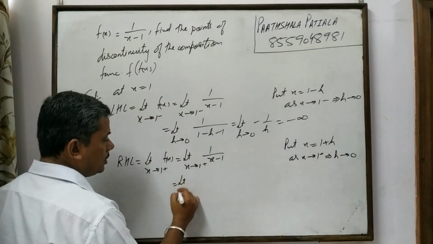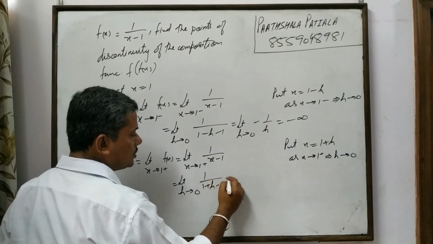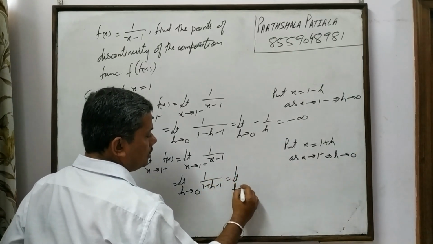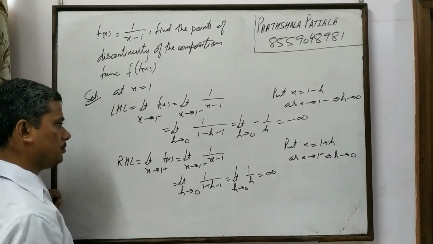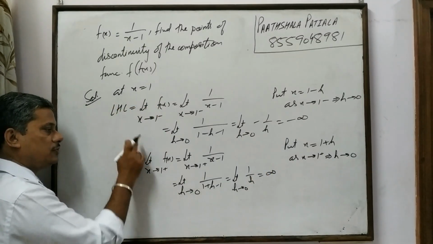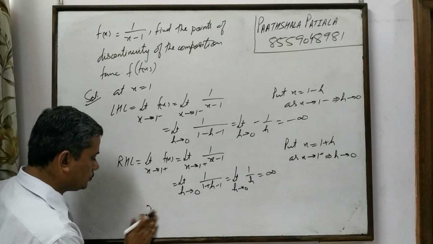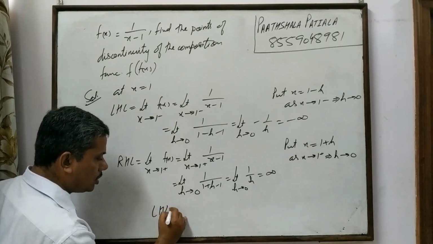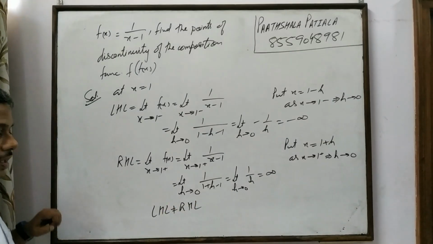So this is limit h tends to 0, 1 upon 1 plus h minus 1, which is limit h tends to 0, 1 upon h, equal to infinity. Now left hand limit is minus infinity and right hand limit is infinity. Left hand limit is not equal to right hand limit.